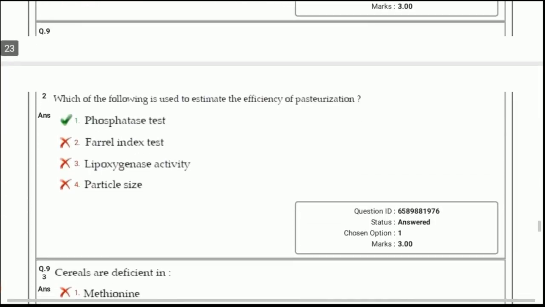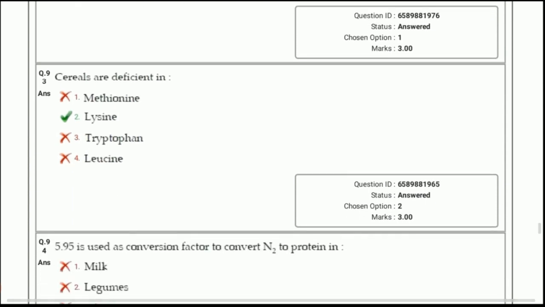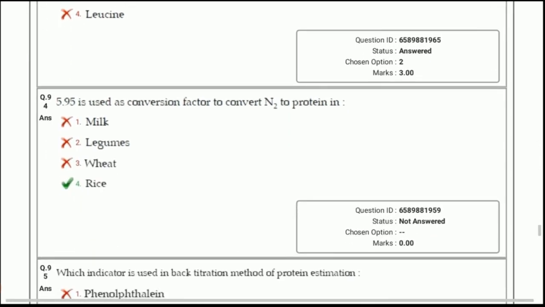Next, which of the following is used to estimate the efficiency of pasteurization? Answer, phosphatase test. The absence of phosphatase indicates the efficiency of pasteurization process. Next question, cereals are deficient in, answer 2, lysine. Next question, question number 94. 5.95 is used as conversion factor to convert nitrogen to protein in, answer 4, rice.